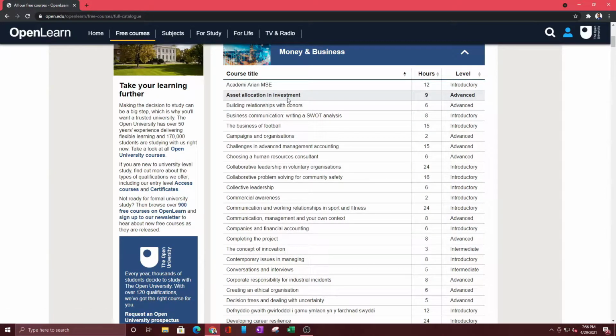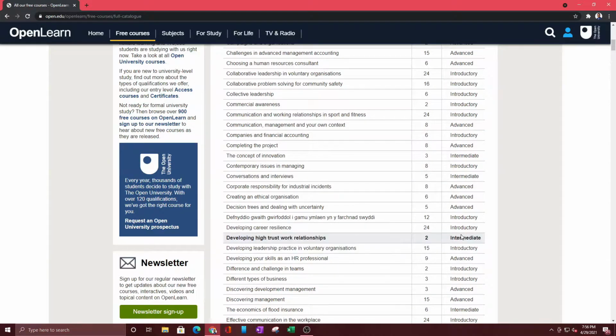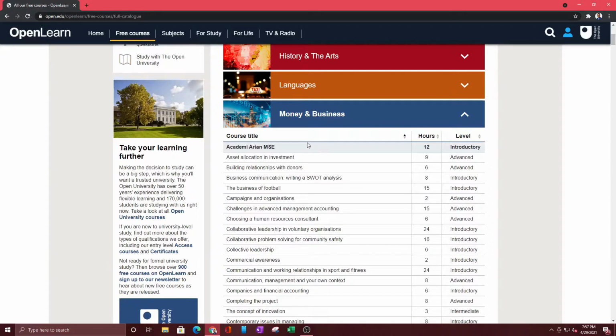A couple of things to note when you're looking at a course are the hours, which is how long the course is, and then the level. The introductory level is obviously going to be the easiest, which is what I would recommend for a lot of people unless you already know the subject and want to learn more. There's also intermediate, which is in the middle. But all of these courses are great.